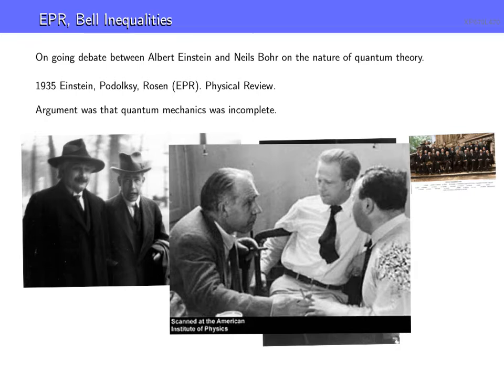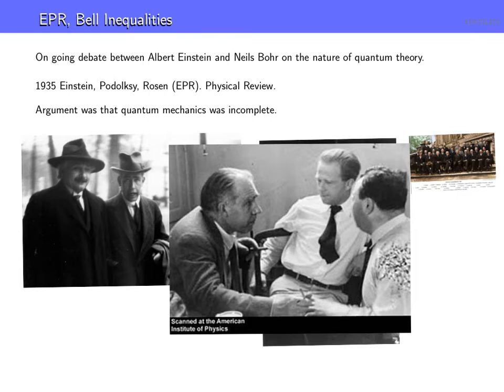Now, when Bohr first read this paper, he said it was kind of a bolt out of the blue. He was kind of shocked that it was this very concise, well-defined argument showing that quantum mechanics is not complete, meaning that there's a reality underneath that we just don't see.